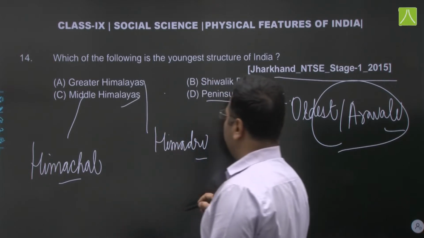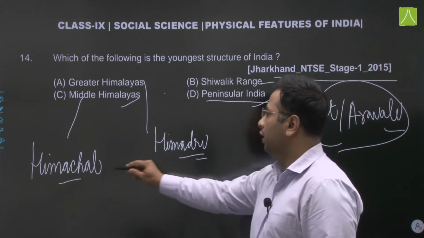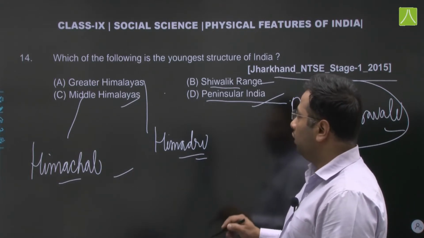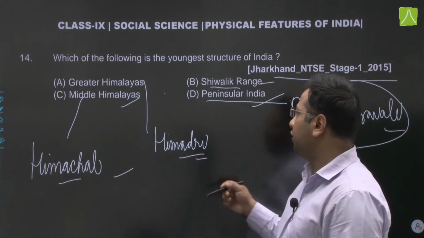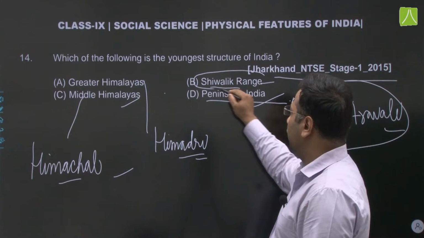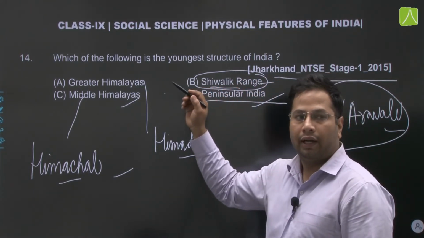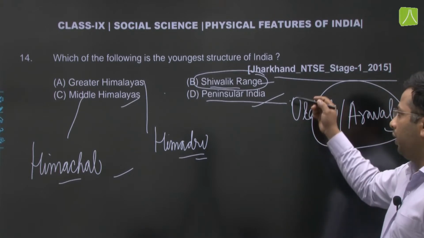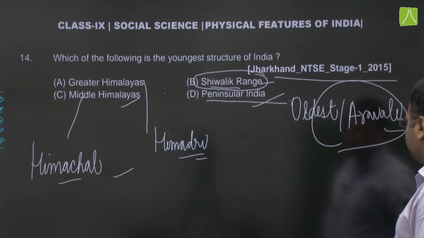When we talk about these three, Himadri, Himachal and Shivalik, the one which is formed the youngest, or the most recent one, is Shivalik. It was formed at the very last out of these three. So the answer would be B, Shivalik. Let's move on to the next question.